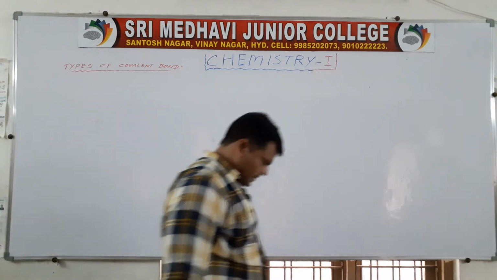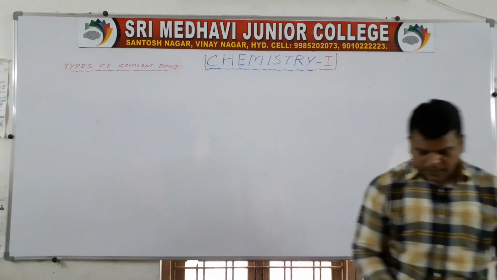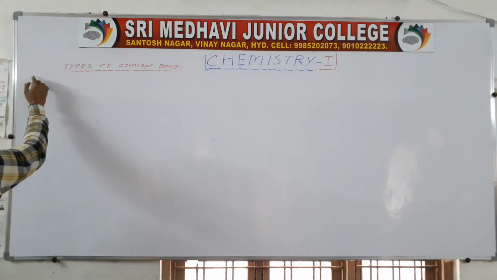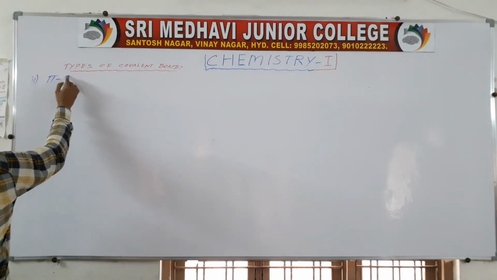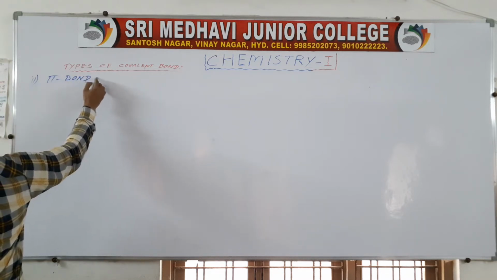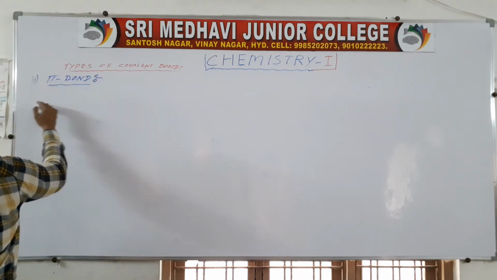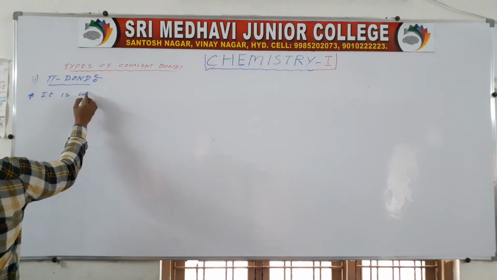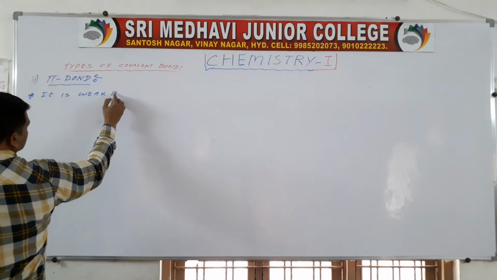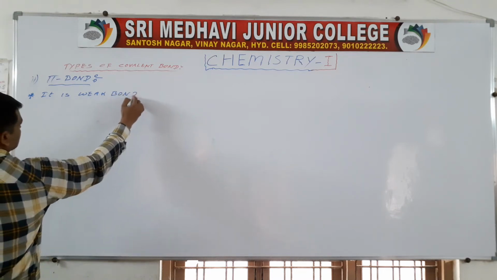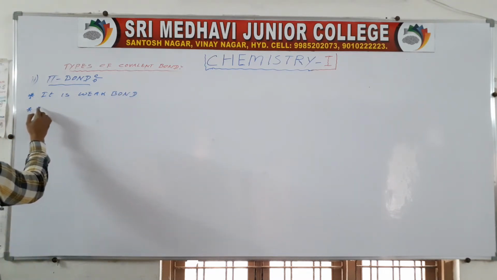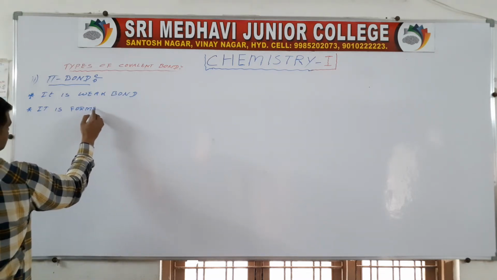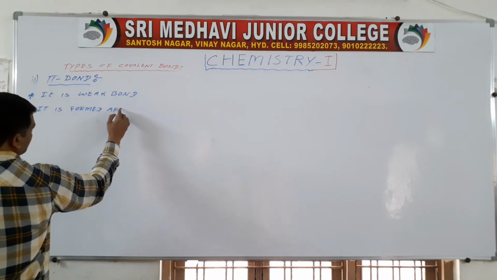The second type of covalent bond is the pi bond. It is a weak bond. It is formed after the sigma bond.